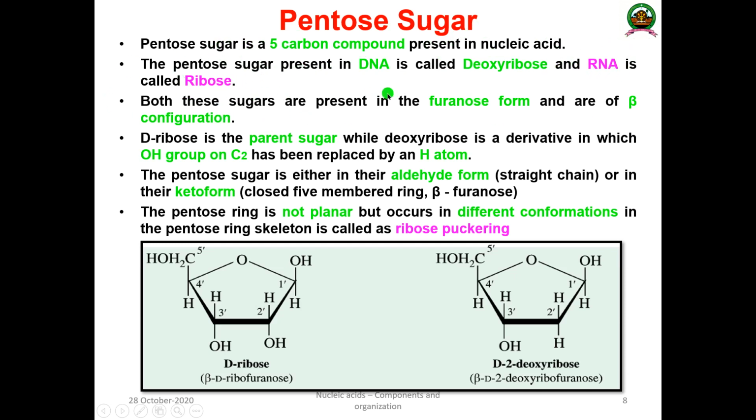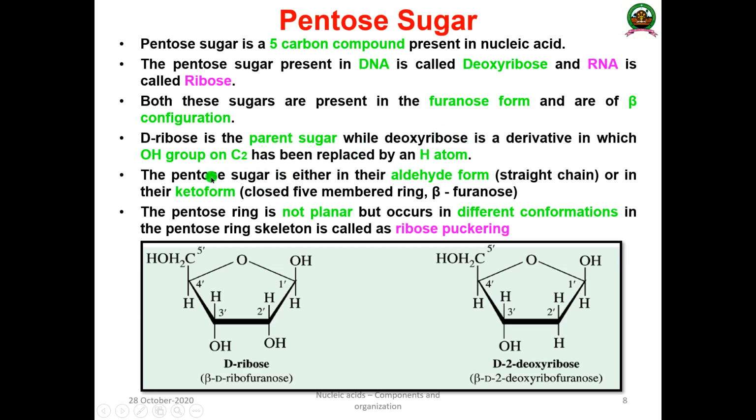Both sugars are in the furanose form, and they are in the beta configuration. D-ribose is the parent sugar, while deoxyribose is the derivative of D-ribose. At the second carbon atom, the hydroxyl group is replaced by a hydrogen.